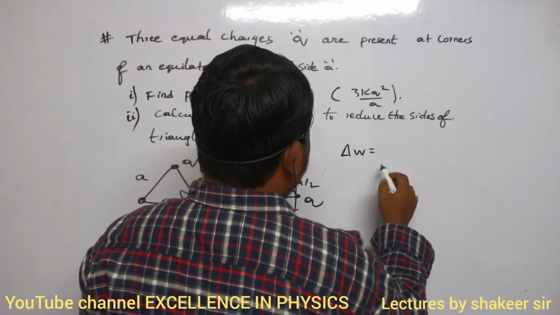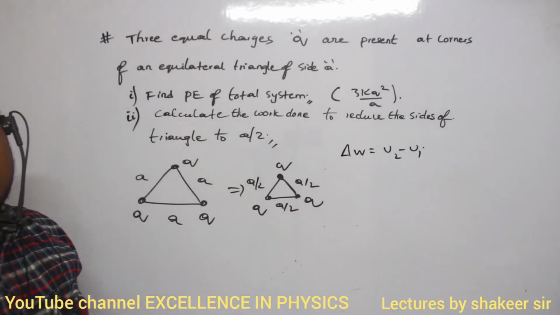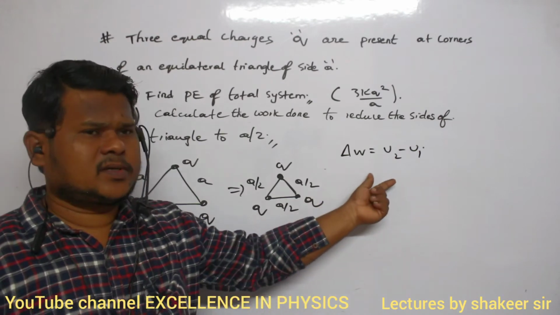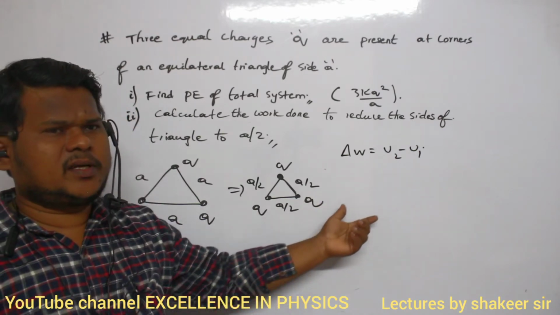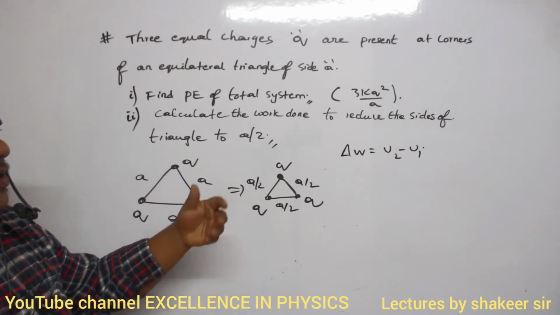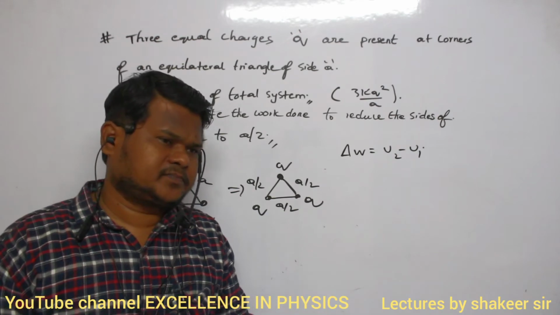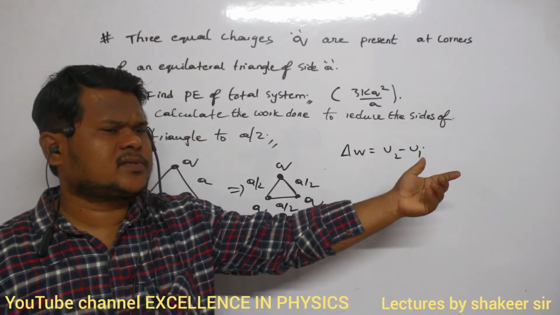Work done is nothing but u2 minus u1. What is meant by u2 minus u1? u2 is the final potential energy and u1 is the initial potential energy. You subtract their energies. If the energy is changing, it changes only when we are doing some work. So work done is u2 minus u1.